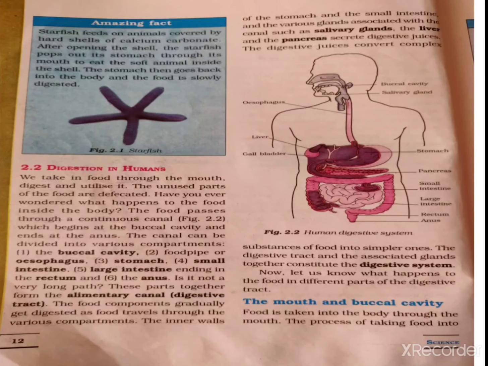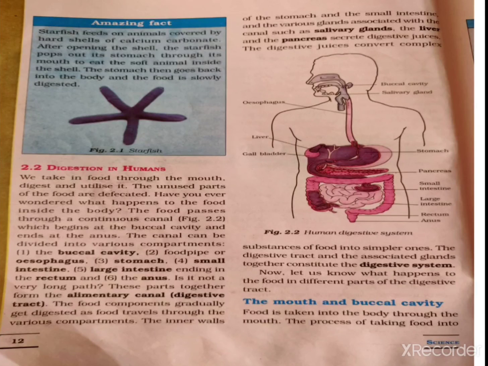Here the food components gradually get digested as food travels from the buccal cavity to the anus, through the various compartments. Associated with these, there are various glands, such as the salivary glands, liver and pancreas.